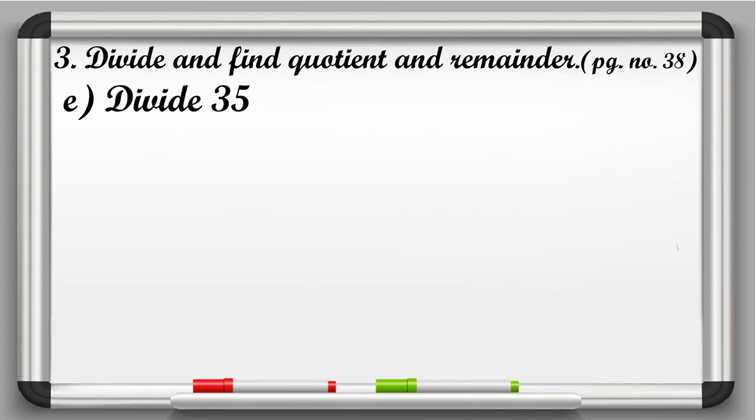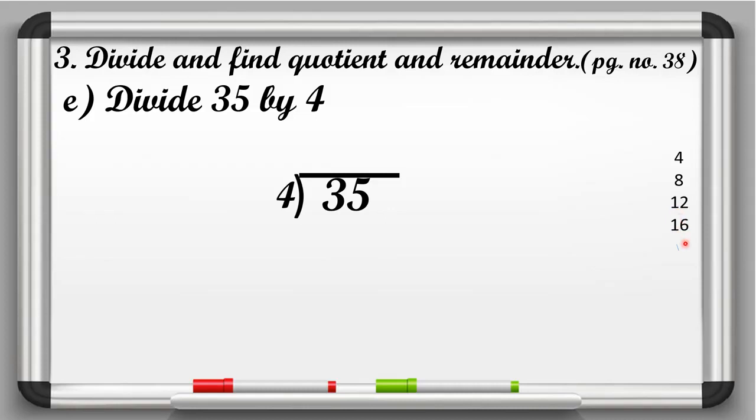Now in E part, divide 35 by 4. So here in this question, 35 is the dividend. So first of all, we will write dividend 35 here and 4 is the divisor. So we know that in the table of 4, 35 not comes. So what we will do? We have to write the table of 4 here till we get the greater number than 35. So let's start writing table. 4 ones are 4, 4 twos are 8, 4 threes are 12, 4 fours are 16, 4 fives are 20, 4 sixes are 24, 4 sevens are 28, 4 eights are 32, 4 nines are 36.